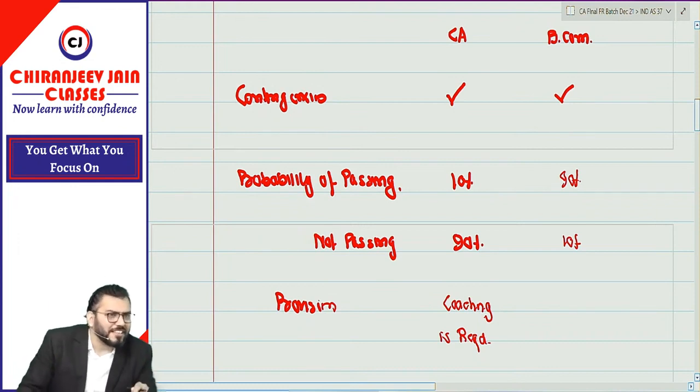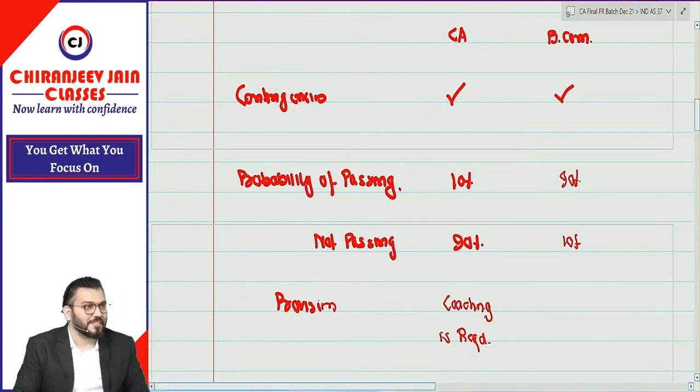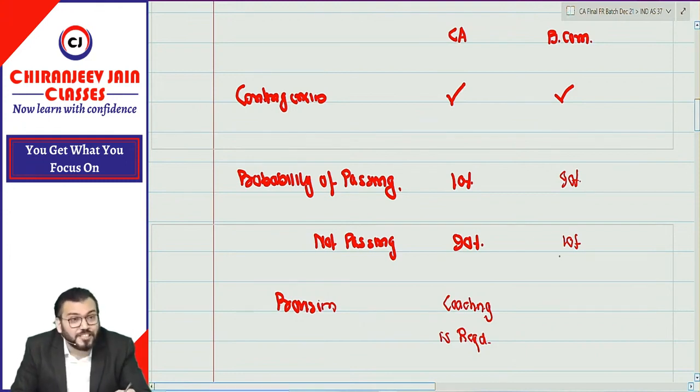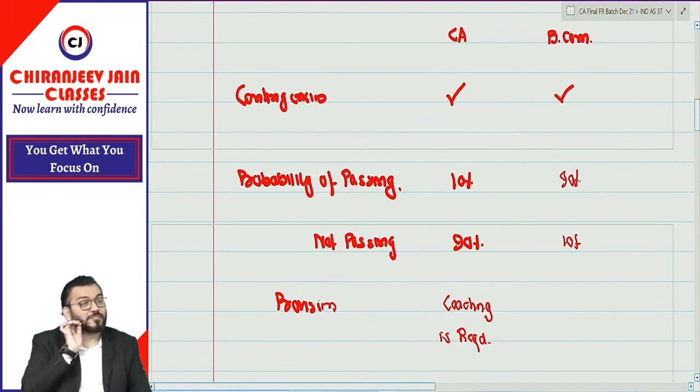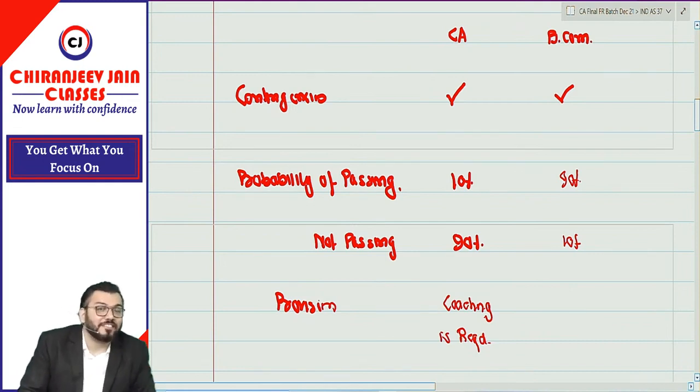But whether any coaching is required? I have never seen any BCom student taking coaching class unless the situation is reverse. Means provision is required in the Ram case, provision is not required in the Ravan case.